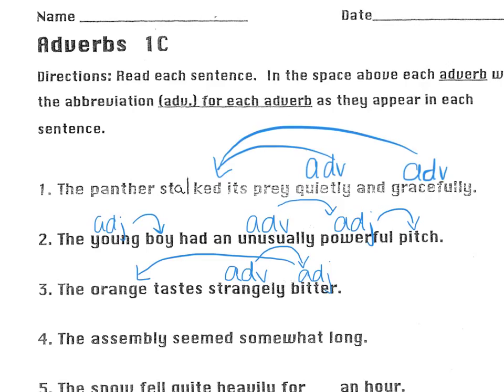Number 4, the assembly seemed somewhat long. We don't have any ly words, but we do have the noun assembly. Do we have anything describing the assembly? We do, long. Since assembly is a noun, long is an adjective describing it. How long was it? Somewhat long, adverb, drawing our arrow to somewhat.